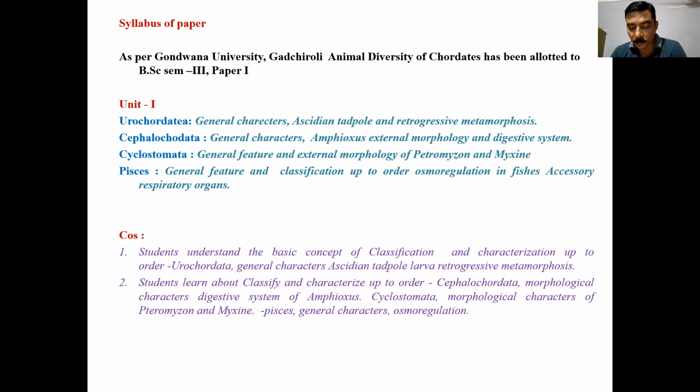Then the esophagus. Posteriorly, the pharynx opens into a short, narrow, tubular esophagus, having a ciliated internal lining and leading into the intestine. After that, the intestine. The gut or intestine is as long as the pharynx, and it can be differentiated into three regions: the anterior, relatively wider part, the midgut, and then a large blind pouch, a diverticulum, arising at the junction of the esophagus and midgut towards the right side.